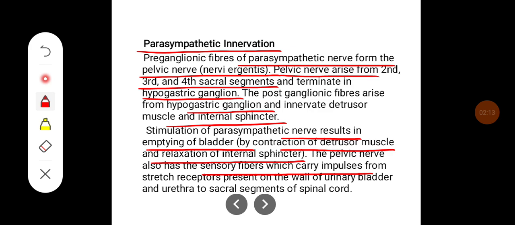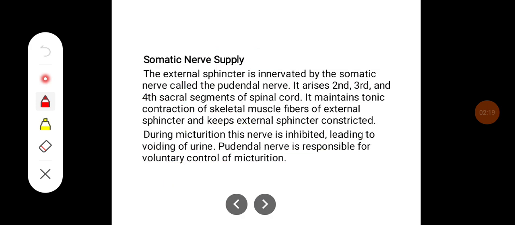The pelvic nerve also has sensory fibers which carry impulses from stretch receptors present on the wall of urinary bladder and urethra to the sacral segments of spinal cord. If you see somatic nerve supply, the external sphincter is innervated by the somatic nerve called pudendal nerve.